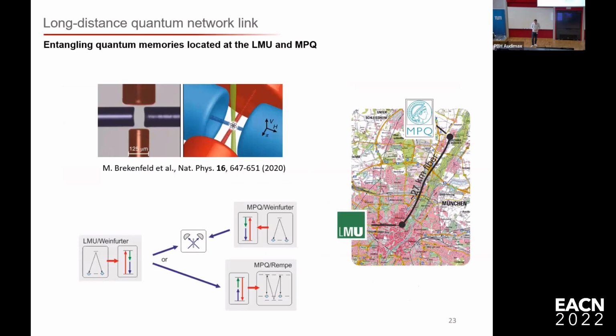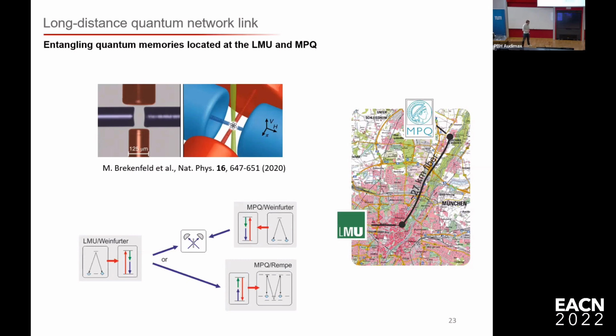All right, then what are the next steps? Next steps for us is to move one of our setups to Garching, to the MPQ. For this, we have two possibilities. So we for sure need to have this frequency conversion. But here I also come to the rate point. We need to increase our rate.